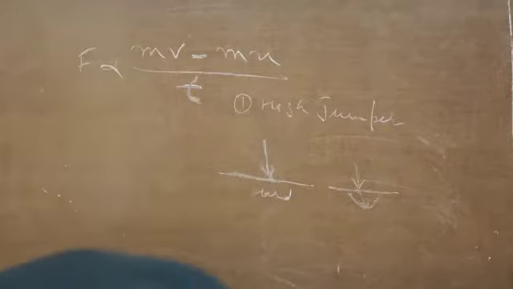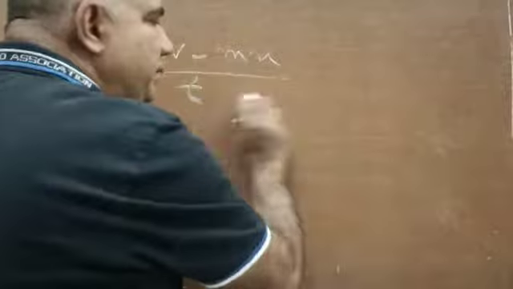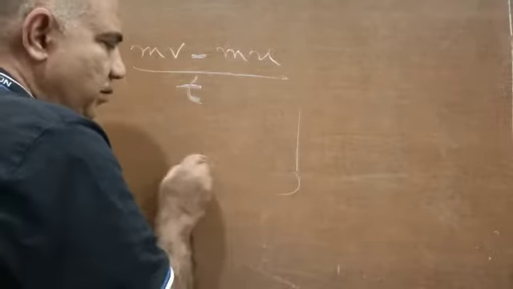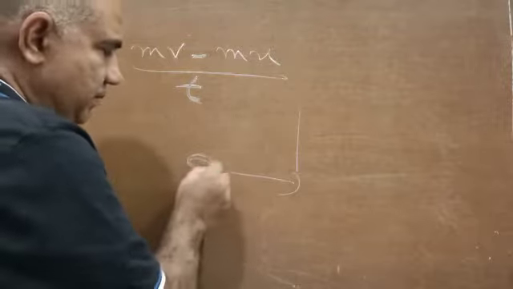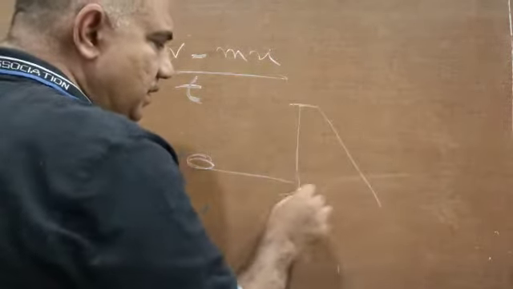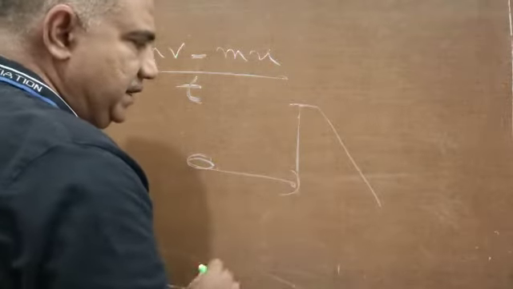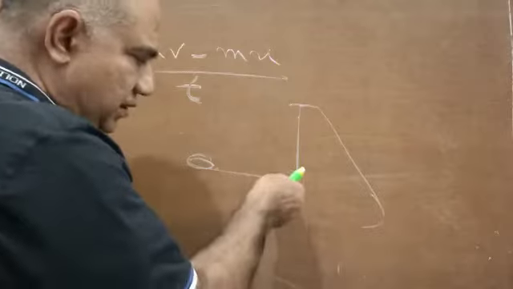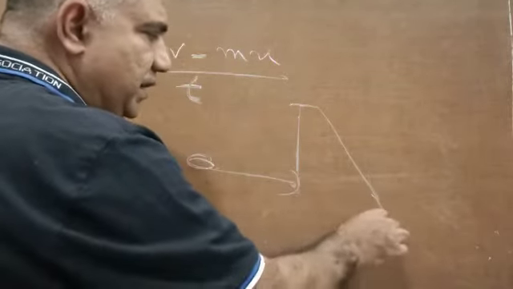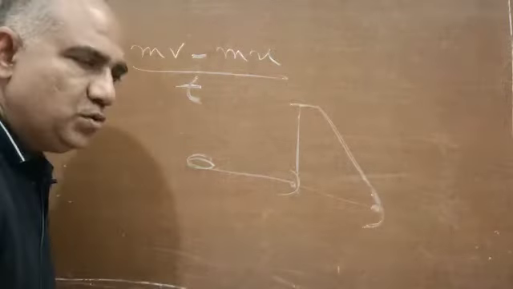Now similarly, another concept that we will be talking about is that of holding a cricket ball. Suppose this is a person and a cricket ball is coming to this person. This is the first place where the ball came in contact with the hand, but the person did not hold his hand here. He takes his hand in this direction, up to here, so that after traveling this much distance, the motion of the ball is brought to rest.